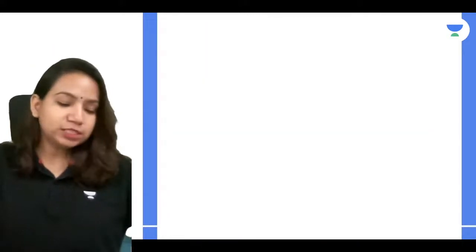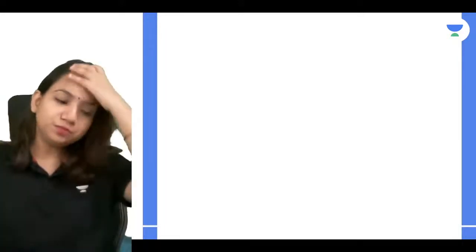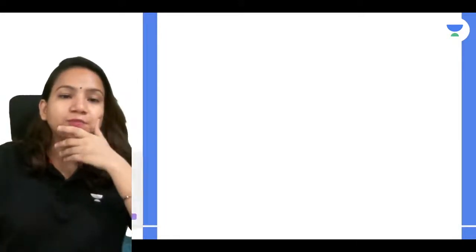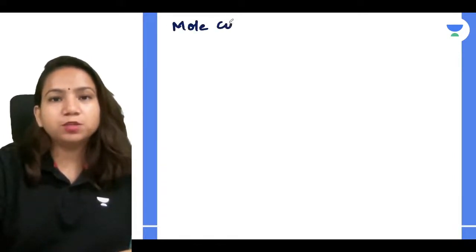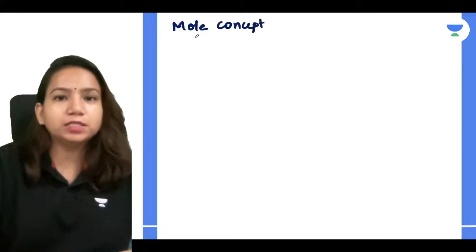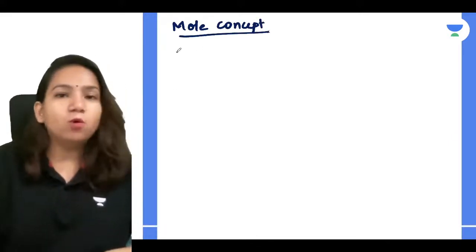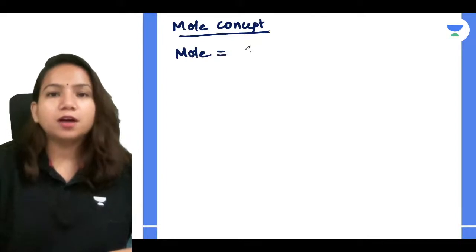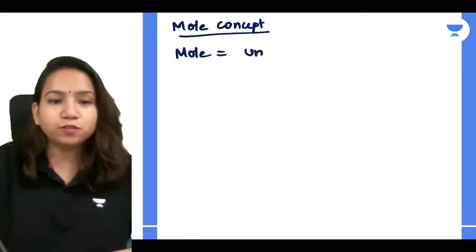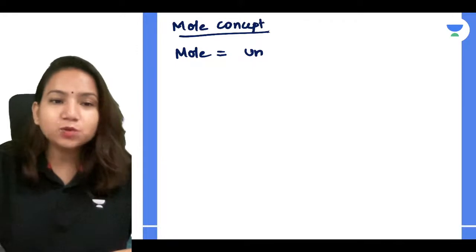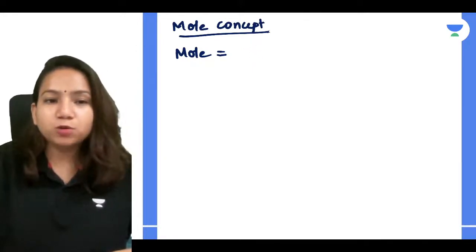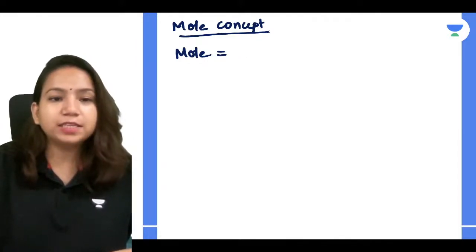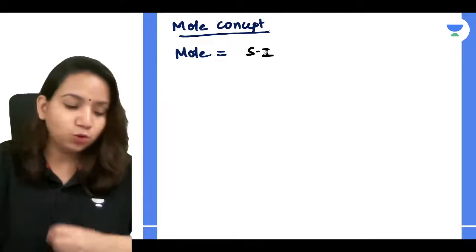Okay, so let's start with the topic, guys. Mole concept: last class we discussed it, but I'll quickly revise it. So what is mole? Mole is the SI unit of amount of substance. We discussed how we calculate it. We studied this in the previous class; I'm revising it quickly so that we can go to the next topic as well.